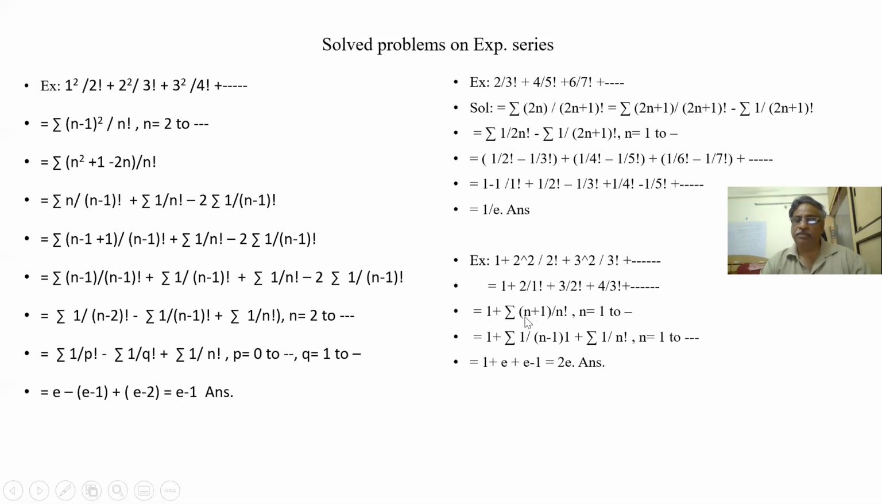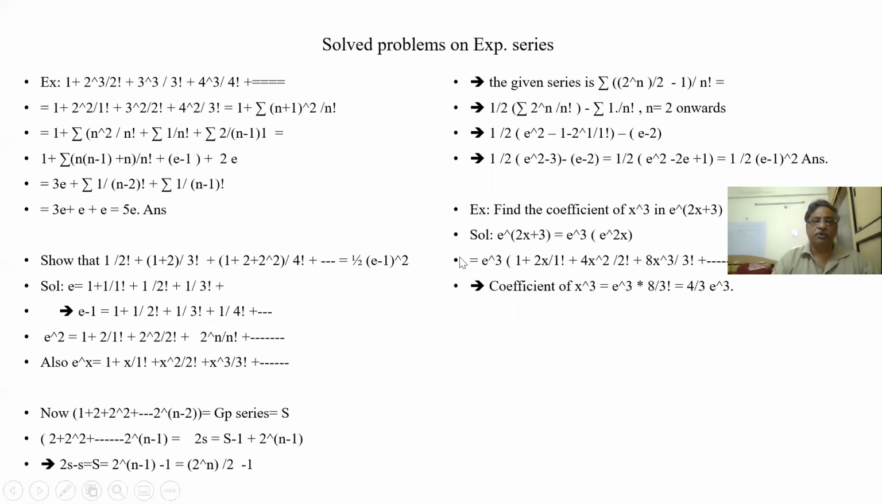1 plus sigma of n plus 1 by n factorial, n starting from 1. So I'm splitting it simply. n by n factorial is 1 by n minus 1 factorial, plus 1 by n factorial. So 1 plus 1 by n minus 1 factorial is e. 1 by n factorial, because n is starting from 1, the 0 term is missing. So this is e minus 1. So my answer is 2e.